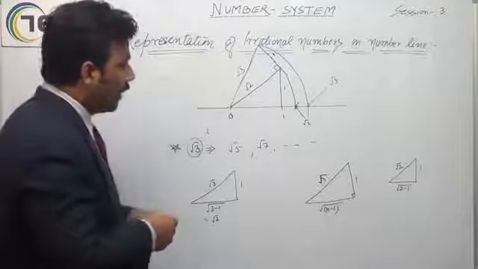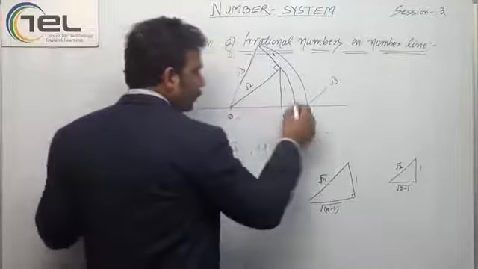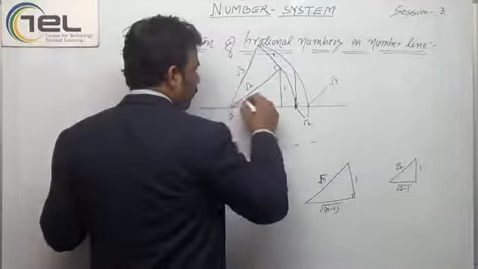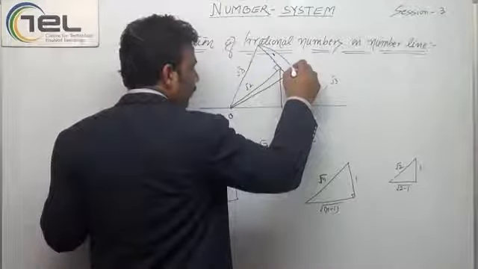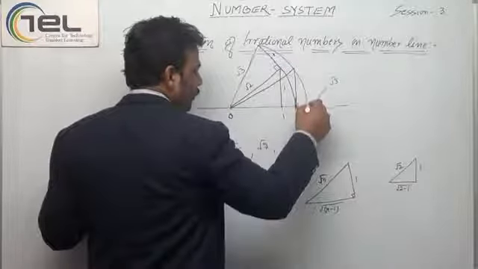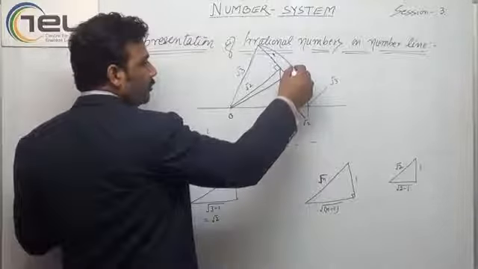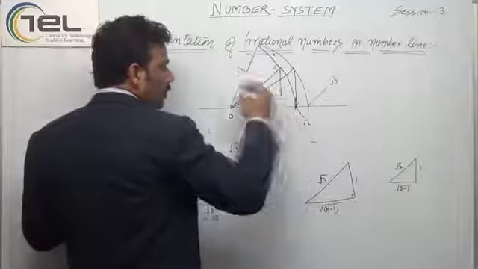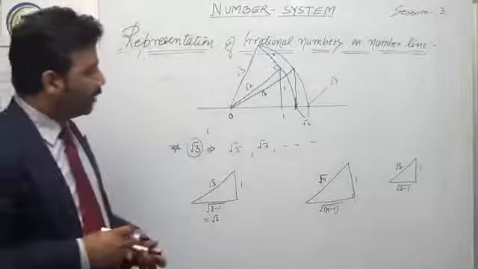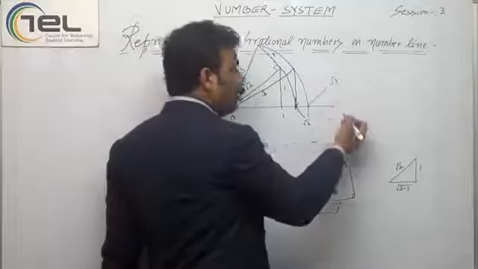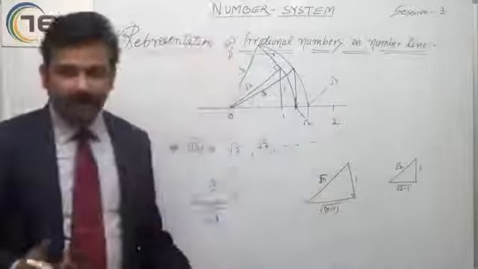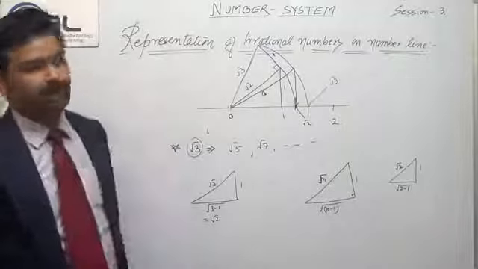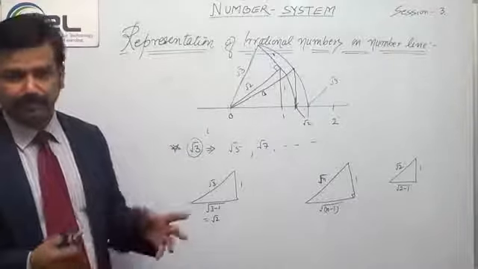Or what I can do is I can also make a straight line here, coming to this one point, and again I will mark this point. So this will also represent root 3. So this is the way in which I can represent root 3 or root 5 or root 7, whatever roots I want to represent. I can represent every irrational number on the number line. Clear?